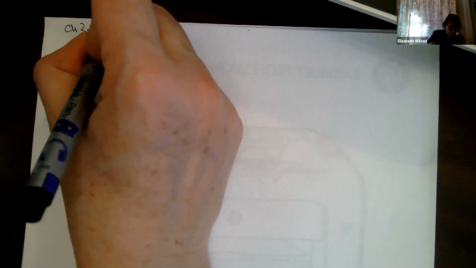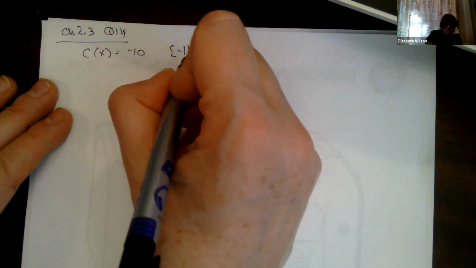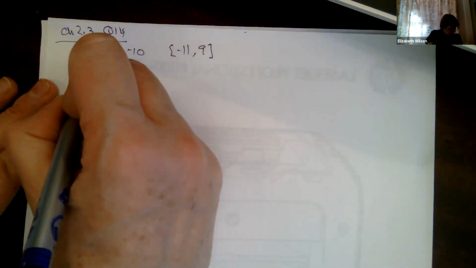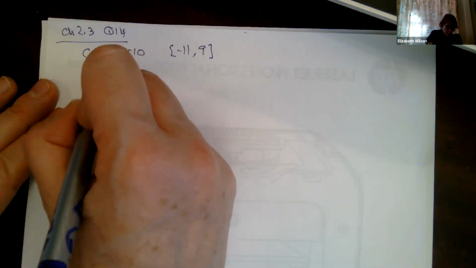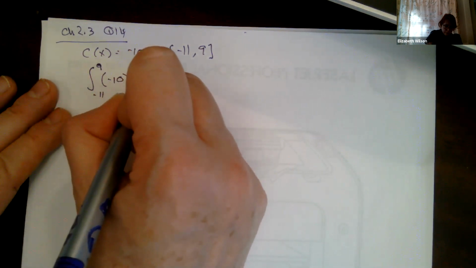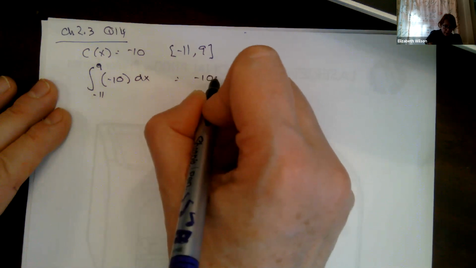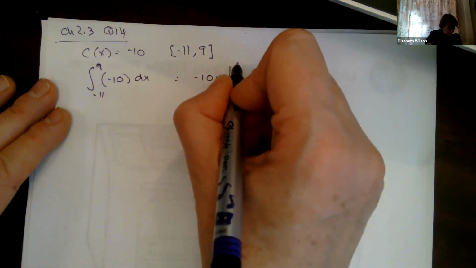All right, so chapter 2.3, question 14. Question 14 says find the average value on the interval. So c of x equals -10 and our interval is -11 to 9. So I'm going to integrate from -11 to 9 of -10 dx. So -10x evaluated from -11 to 9, right?